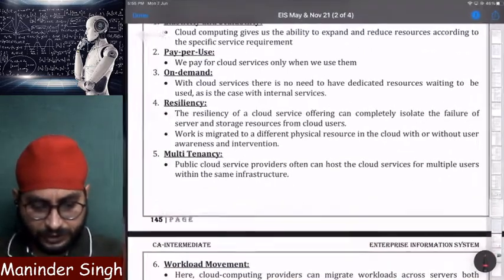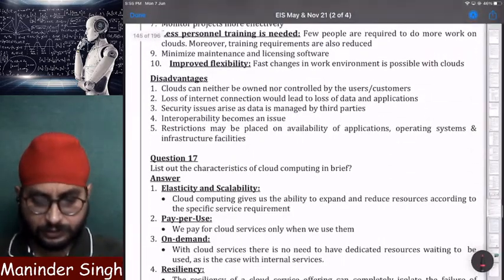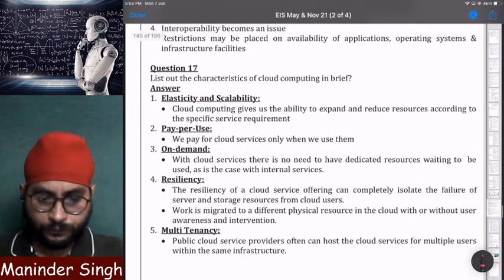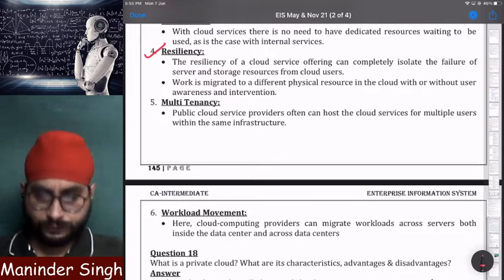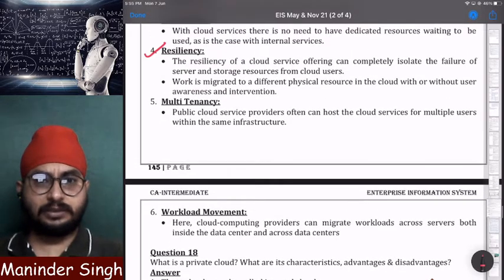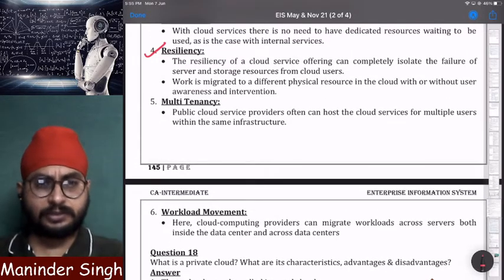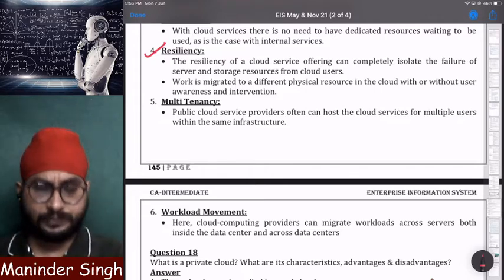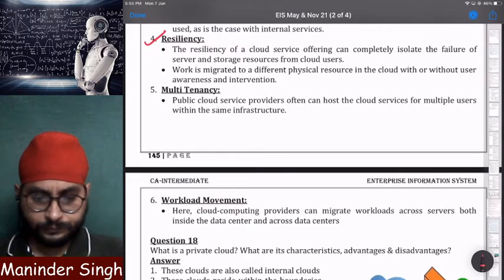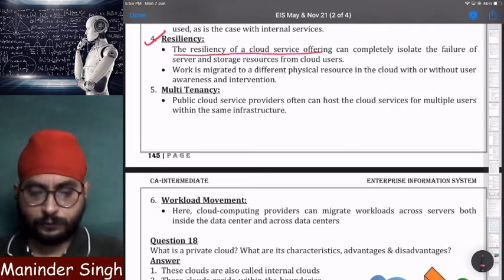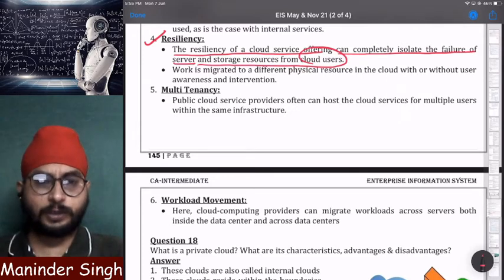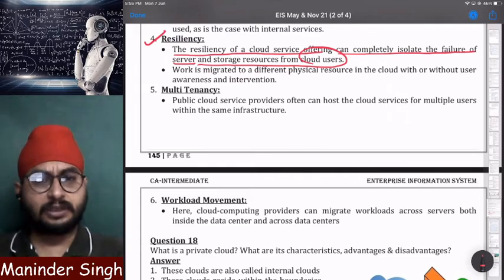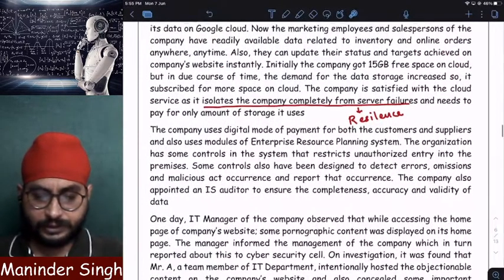This we have already studied. See here, this we have studied in characteristics of cloud computing. Resilience, point number 4, we have studied in our material. I will also keep a link of this material so that it will become easy for you to study. So they say the resiliency of a cloud service offering can completely isolate the failure of server and storage resources from cloud users. Means I'm least bothered. Who is bothered about all these things? The cloud service provider. That comes under resilience.